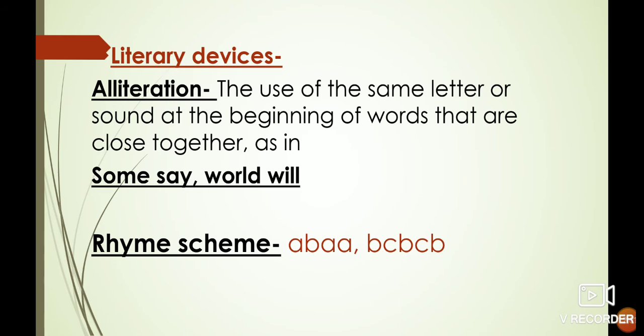And what is the rhyme scheme of the poem? A, B, A, A, and B, C, B, C, B. See, here I have divided the rhyme scheme in three sets. In the first, A, in the first line, if you see, fire, desire, and fire. The first line, third line, and fourth line are denoted as A, and they all are rhymed with each other.